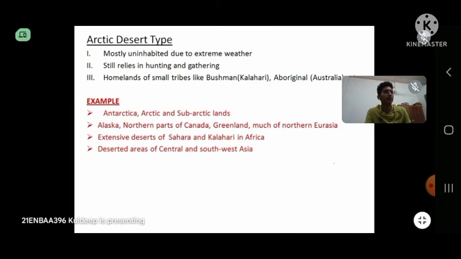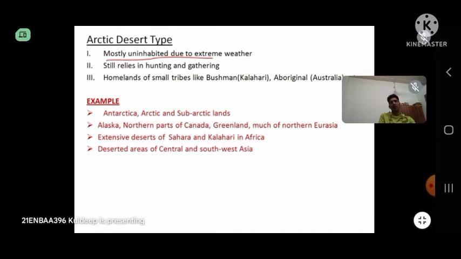And the last one is the Arctic desert type. Arctic desert type is where there are no inhabitants, mostly uninhabited area, and the reason for that is the extreme weather conditions. The regions under this are either extremely cold or extremely hot, which does not support life.